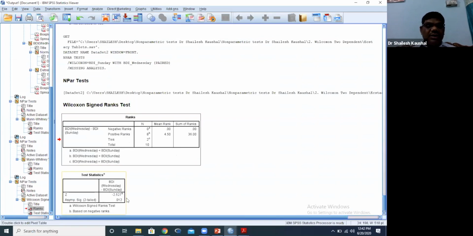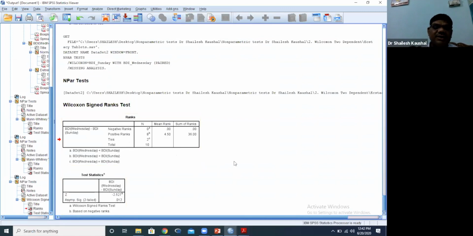So in this case, the p value is 0.012. 0.012 means we want to check significant difference, whether this particular treatment is working or not. Yes, this treatment is working but not effective because depression level is increasing. Is it clear? So this particular tablet is not working.